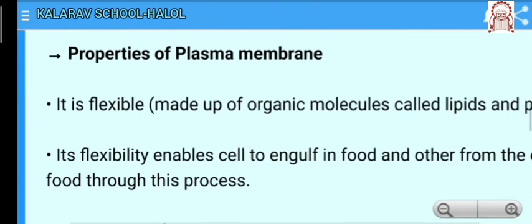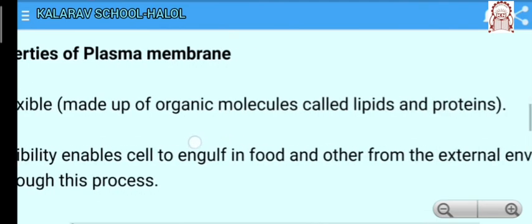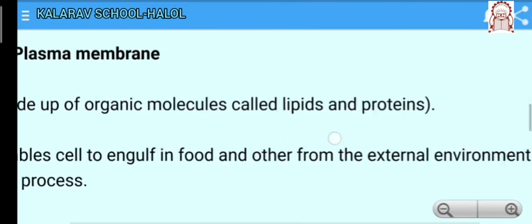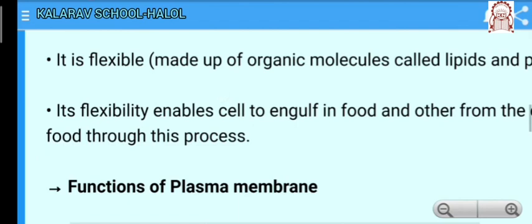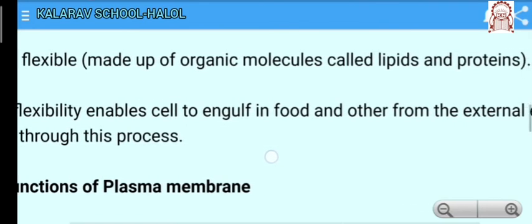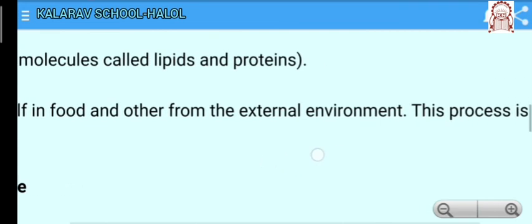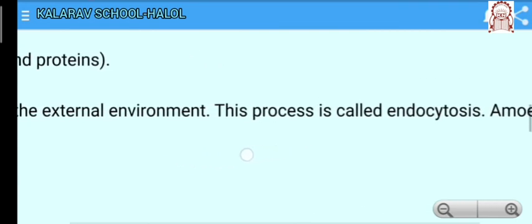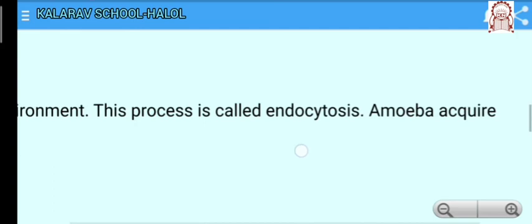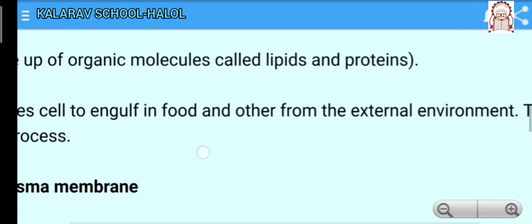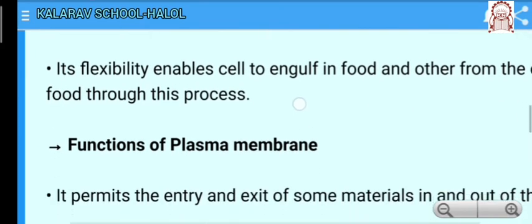Number 1, it is flexible and made up of organic molecules called lipids and proteins. Its flexibility enables the cell to engulf food and other material from the external environment. This process is called endocytosis. Amoeba acquires food through this process.